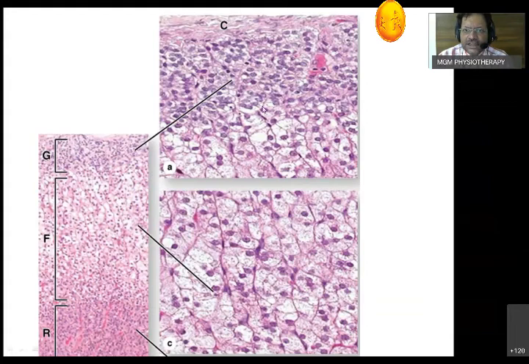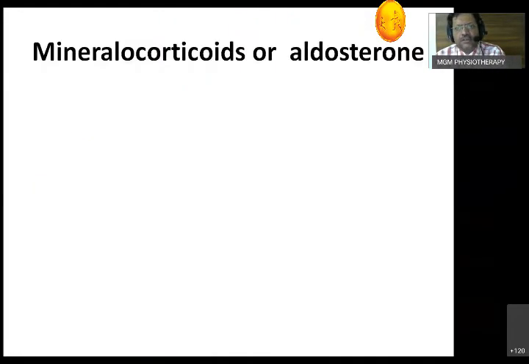Then, as you can see, a distinct zone comes below. Here you will see a lot of small vacuoles. This is going to be the zona fasciculata. So you can distinguish. This can be seen even in our slide very clearly. Just see it. Okay. Now, the mineralocorticoids are understood.